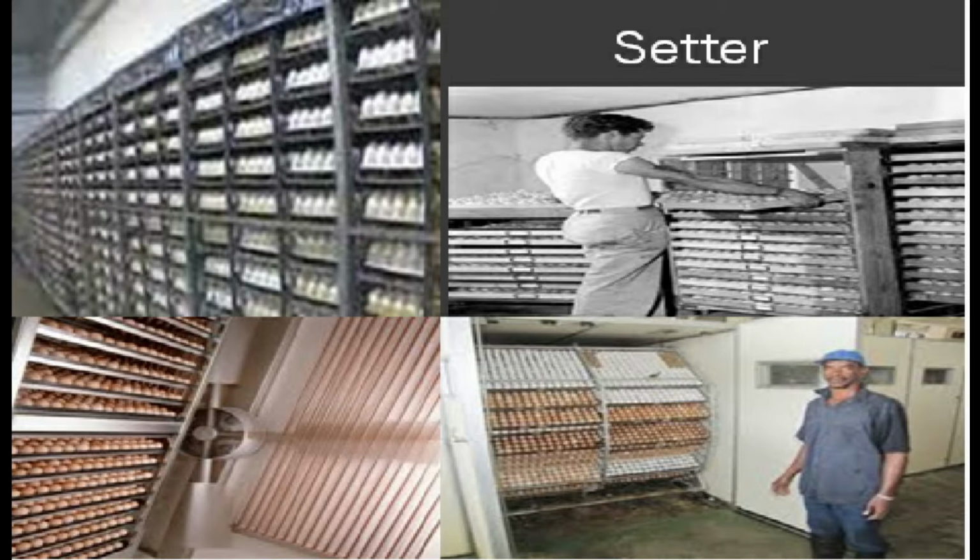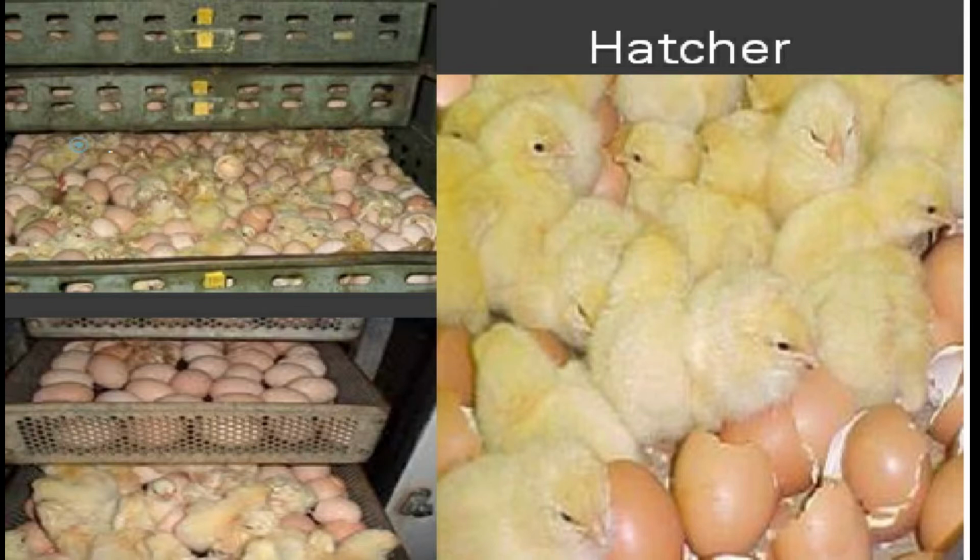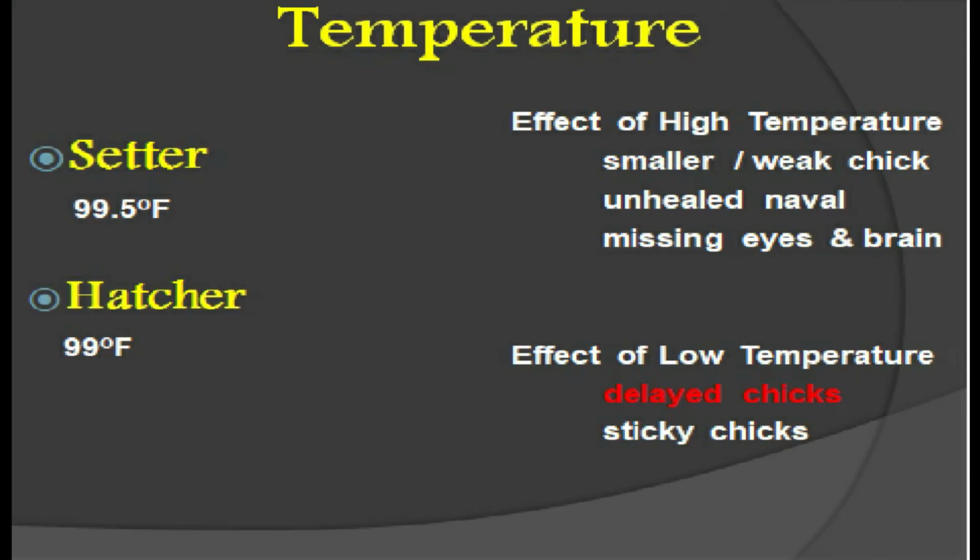Hatcher temperature requirement is 99.5 degrees Fahrenheit and the setter requirement is 99 degrees Fahrenheit. Humidity in the setter must be 54 to 60 percent and in the hatcher 75 to 86 percent. Ventilation, the exchange of fresh gases with foul gases, must be maintained. The normal carbon dioxide level is not more than 0.03%. Above 0.5% reduces the hatchability, and above 2% reduces the hatchability up to 0%.